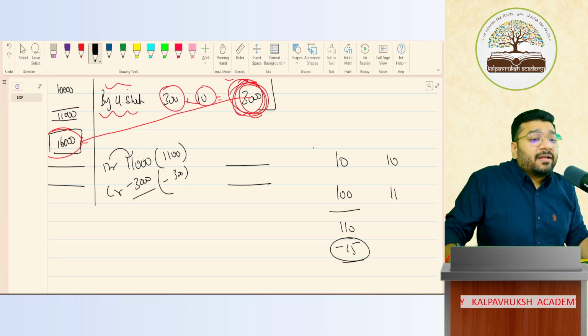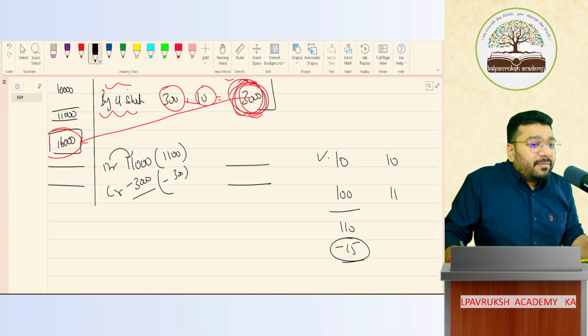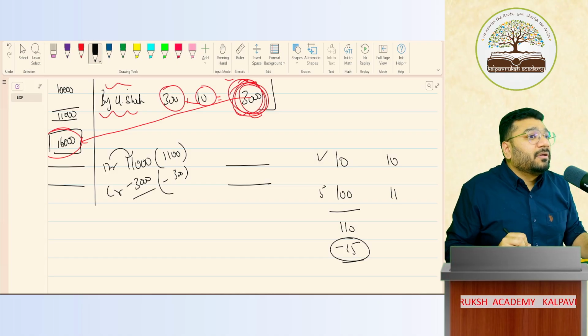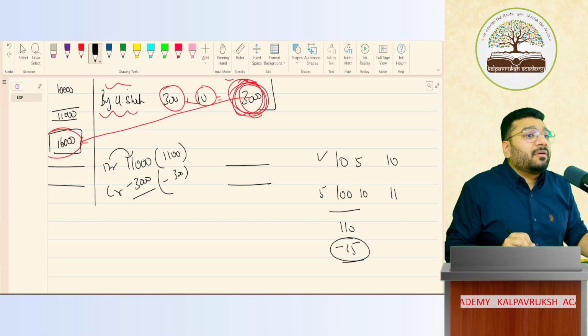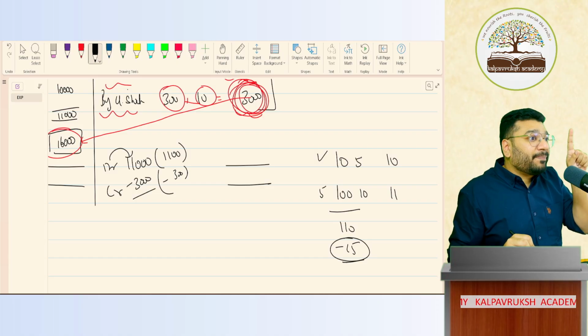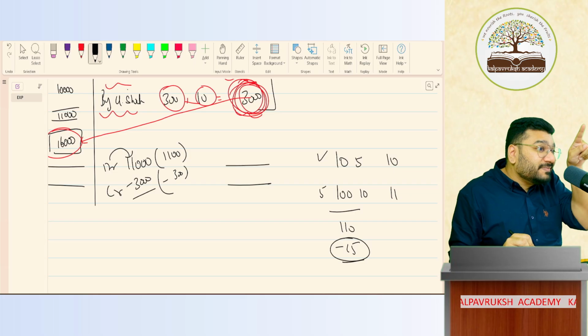Now, some people will say, sir, we'll take 10 from here, remaining 5 from here. Got it, not got it? Some people will say, no, sir, we'll take 10 from here, 5 from here. Possible, not possible? Probability இருக்கா இல்லையா? ஒவ்வொரு சொல்ற வாய்ப்பு இருக்கா இல்லையா? இருக்கு.